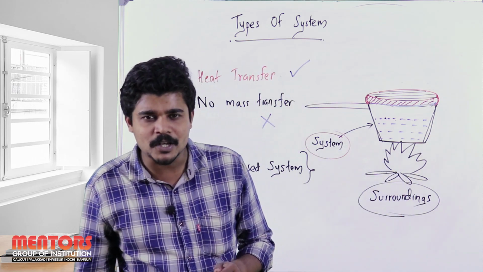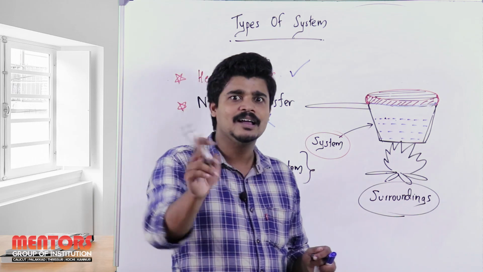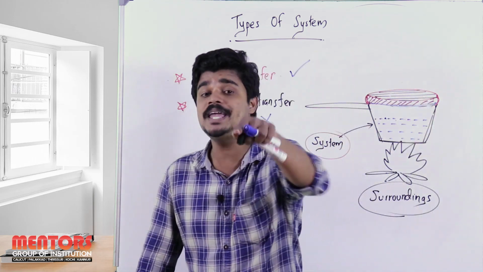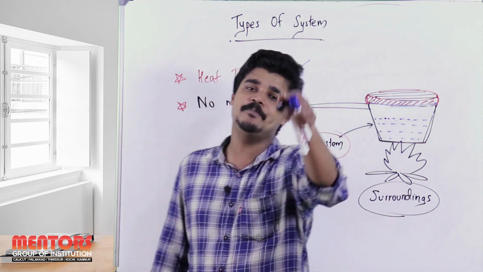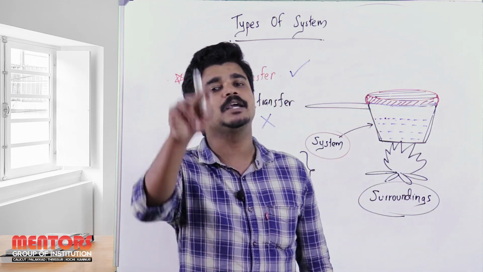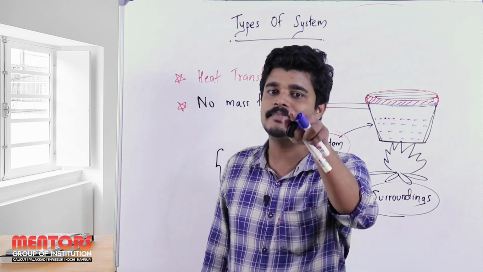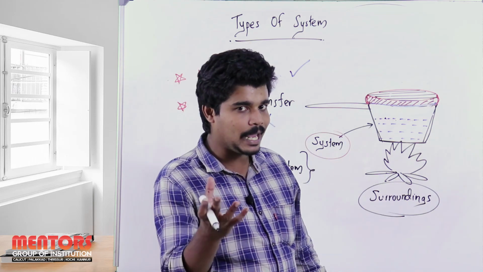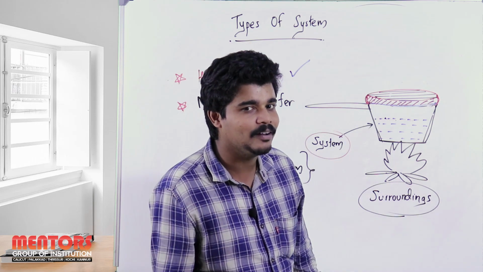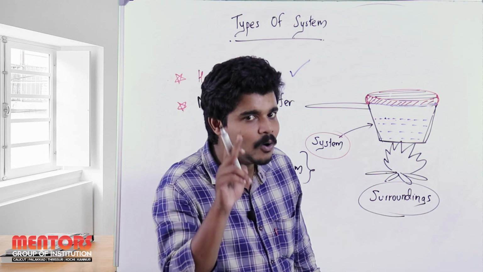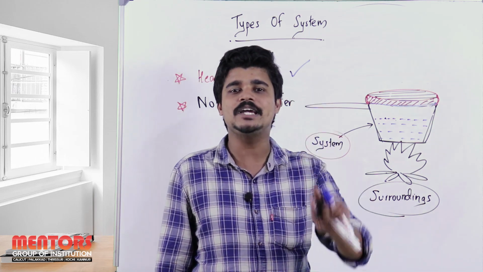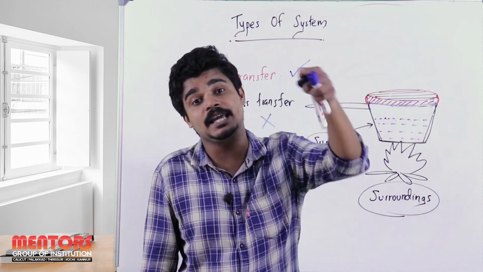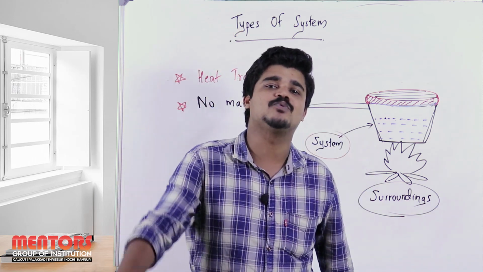What happens if the temperature is the same? By assumption, there will be no heat transfer. Why? Because if there were a heat transfer, the temperature of the tea would decrease and the tea would become cold. But that tea is still hot. So I can say there is no heat transfer and no mass transfer when the tea is poured inside a thermos flask.